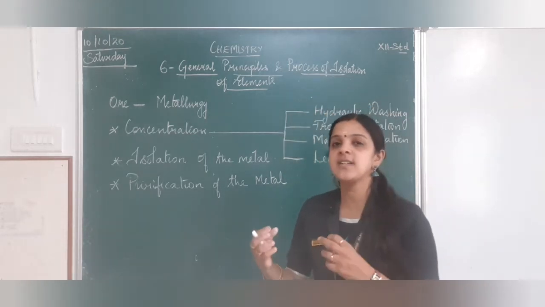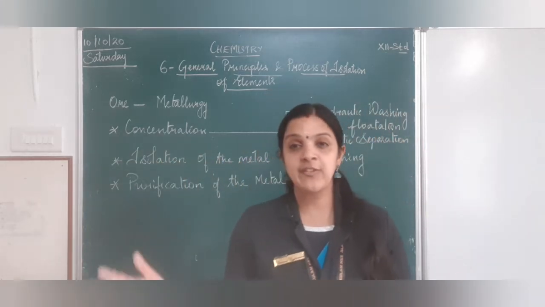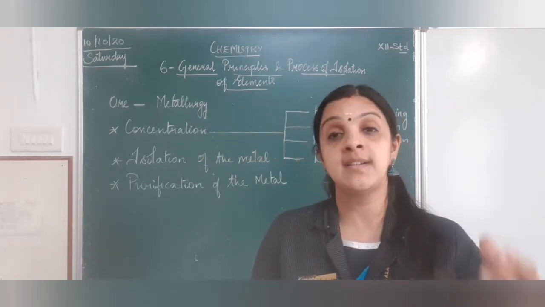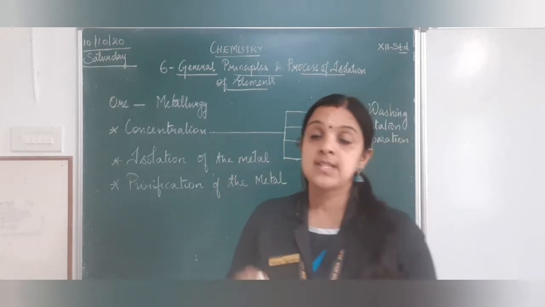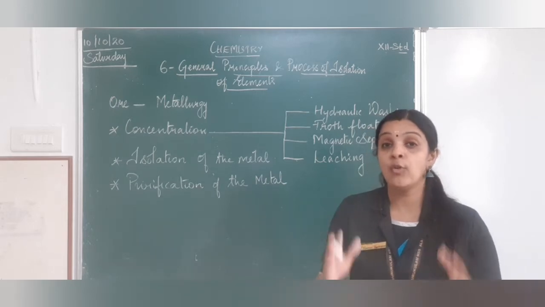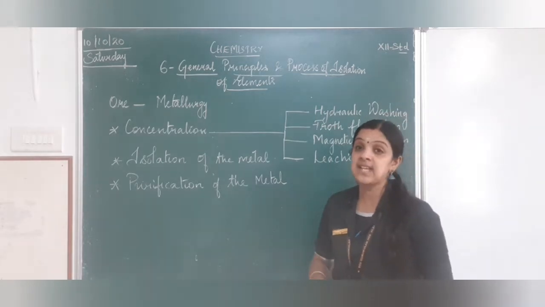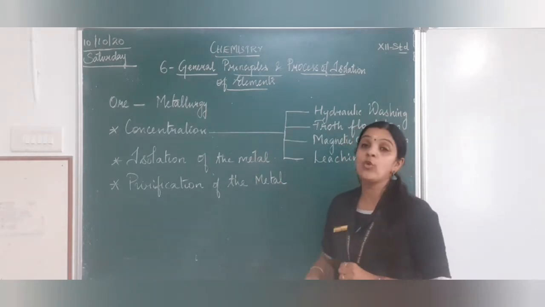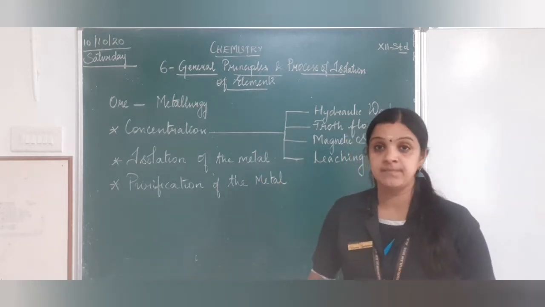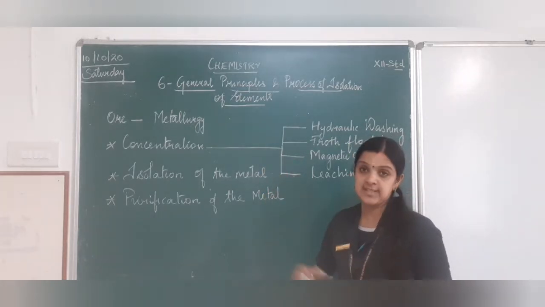So here we are going to start with the basics of ore, mineral, metallurgy. We know there are a lot of minerals in the earth's crust. So any mineral that has the most metal content, you call it an ore. So from the ore, you are going to get a pure metal, and that whole process we call metallurgy. So in metallurgy, what happens exactly? We have concentration of ore, we have isolation of the metal, and we have purification of the metal. Today's class we will focus on concentration of ore, and then we will get into the rest of the parts.